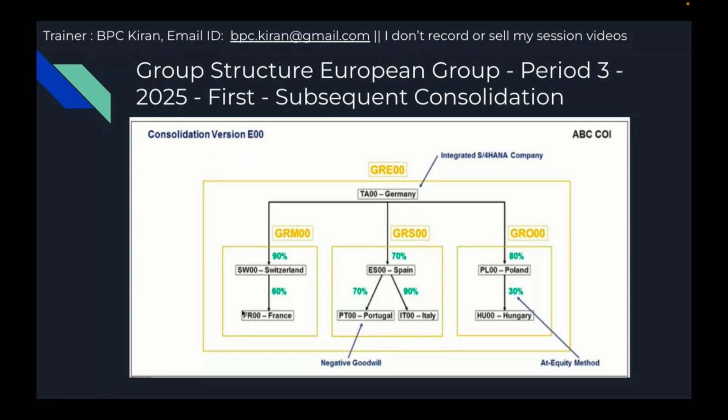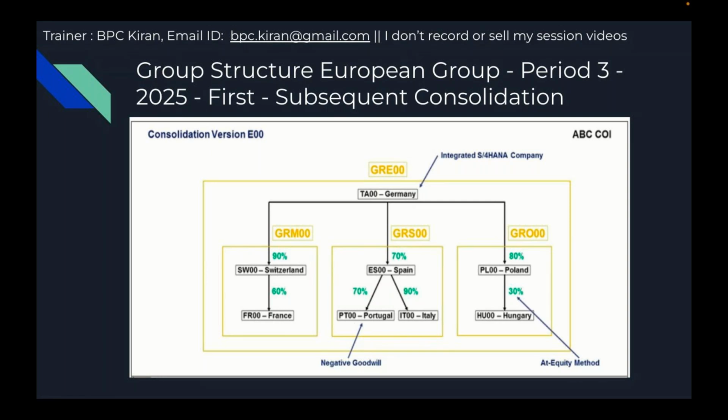When I run this for Central Europe, the system is going to generate positive goodwill, and we are going to understand what entries the direct elimination will post. Then in Southern Europe, Spain invested in Portugal at 70%.